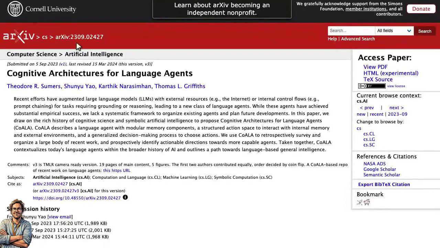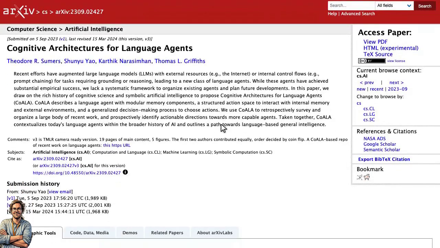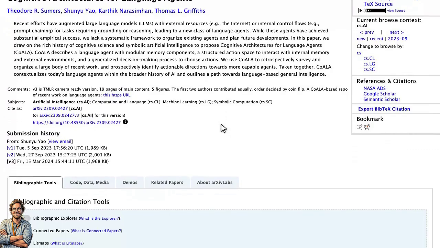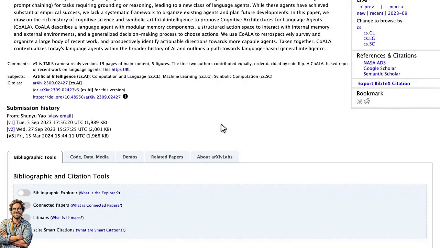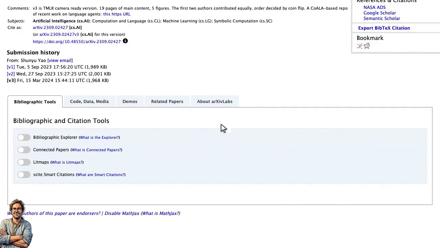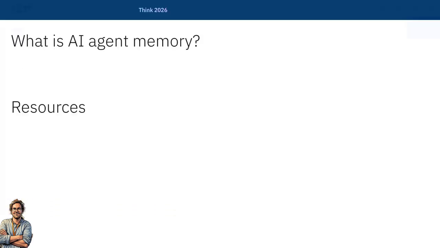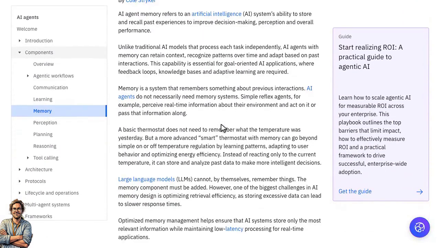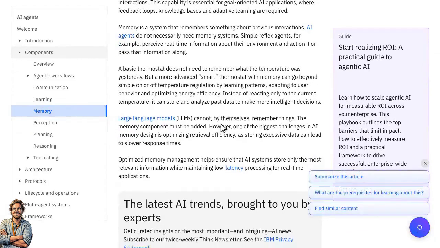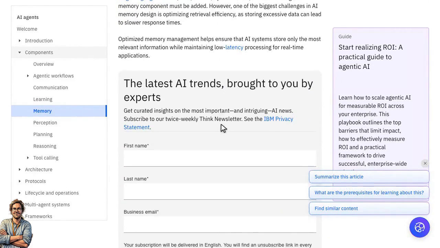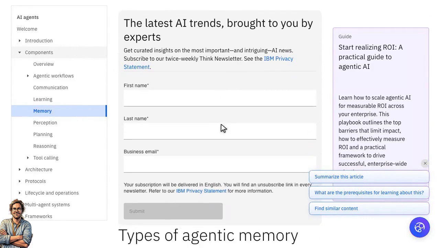Let me switch to the primary source this builds on. This is the Koehler paper on arXiv by Sumers, Yao, Narasimhan, and Griffiths at Princeton. It lays out the cognitive architecture taxonomy that the whole spectrum borrows from. The taxonomy is theirs, the practitioner framing is mine. And here's IBM's overview, which summarizes those same four memory types in plain language. Importantly, IBM and Koehler treat episodic, semantic, and procedural memory as three siblings under long-term memory, not as strictly ordered stages. Keep that caveat in mind as we climb the ladder.